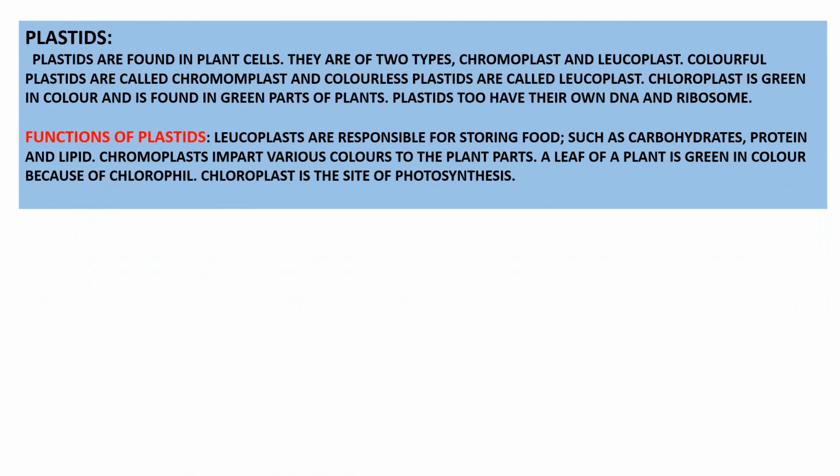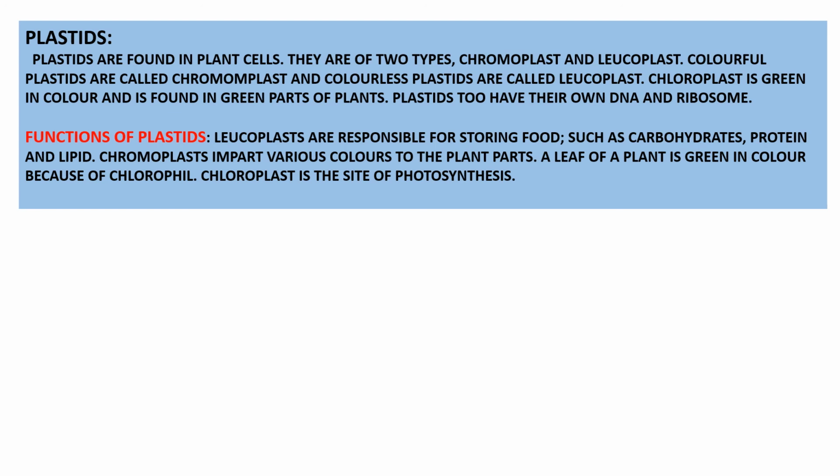The plastid is an important cell organelle of the plant cell. Plastids are of two types: chromoplast and leucoplast. Chloroplast is a chromoplast which contains chlorophyll, and the function of each plastid is different. Leucoplasts are responsible for the storing of food such as carbohydrate, protein, and lipid.